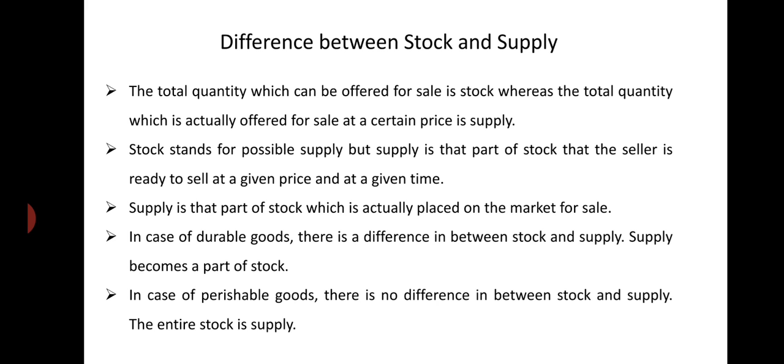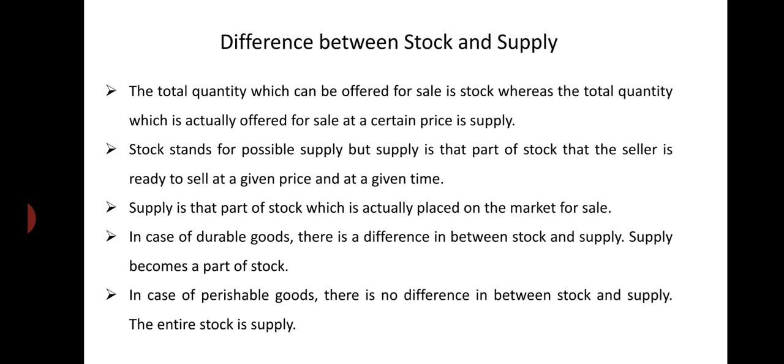But in case of perishable goods, there is no difference between stock and supply. The entire stock is supply. Perishable goods means vegetables, milk, etc. The producers or sellers cannot keep those goods with them for a long period of time, because they will lose their value, right?